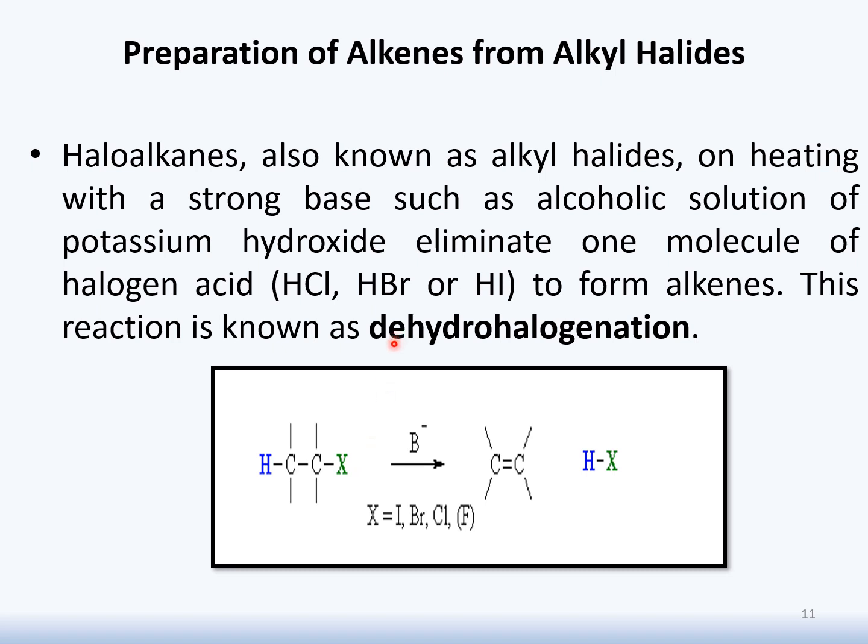It means we name this reaction as undergoing the process of dehydrohalogenation. As this proton moves out, the halo group moves out, and they both react with each other, and then the result will be the formation of hydrogen halide plus the formation of alkene by the removal of both groups which are present on the adjacent carbons.